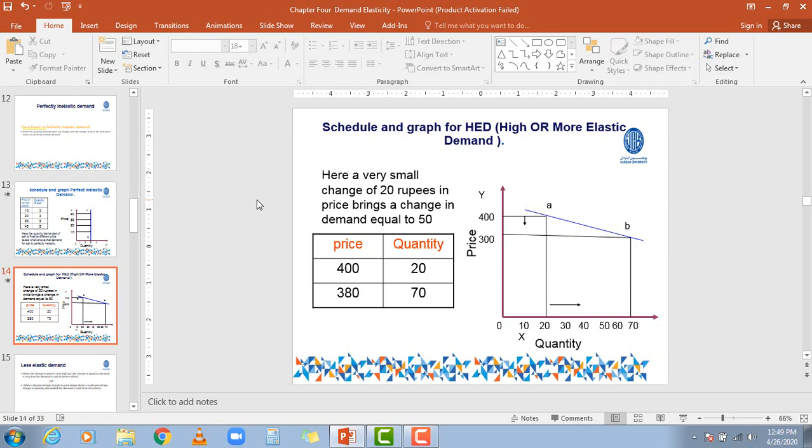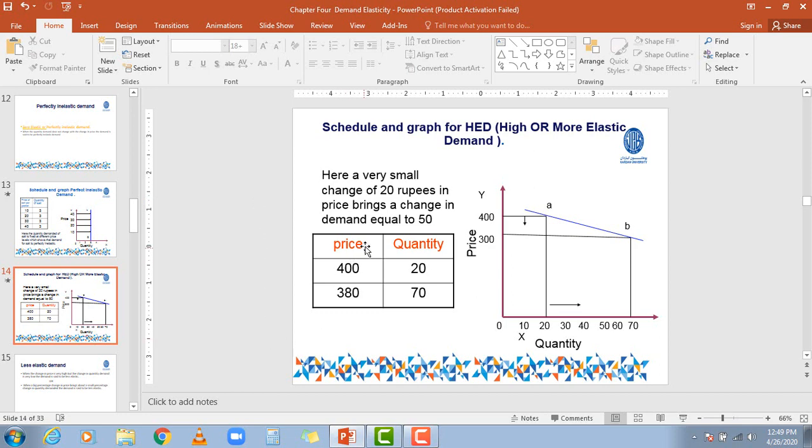That difference will be comparative, not the same as perfect elastic demand, but this type of elasticity represents that the quantity demanded will be more responsive. The percentage change in the quantity demanded will be much more than the percentage change in the price level.